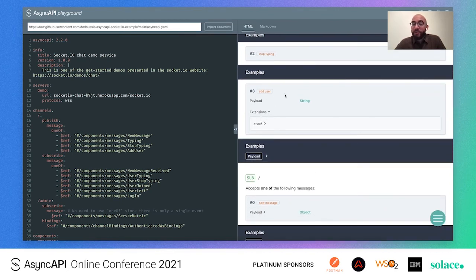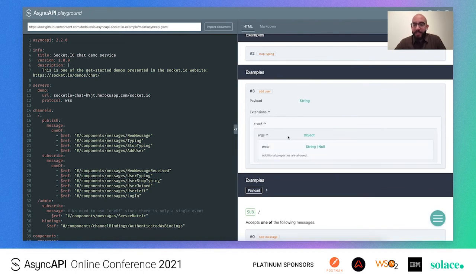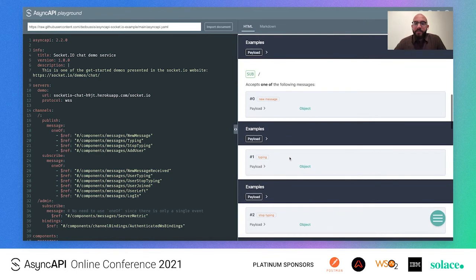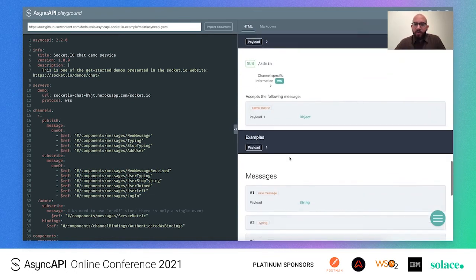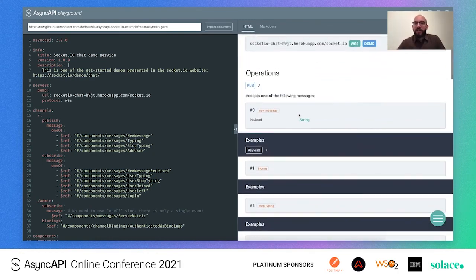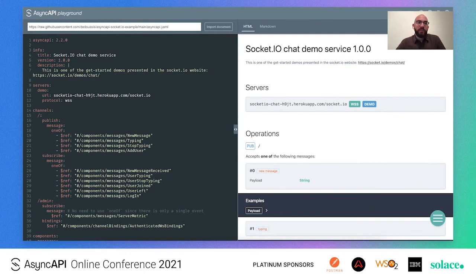In this case, the add user event has an acknowledgement which has this error type argument. Similarly, we can see all of the different components, all the different messages of our specification, so it's a very nice way of communicating our actual API contract with other teams.